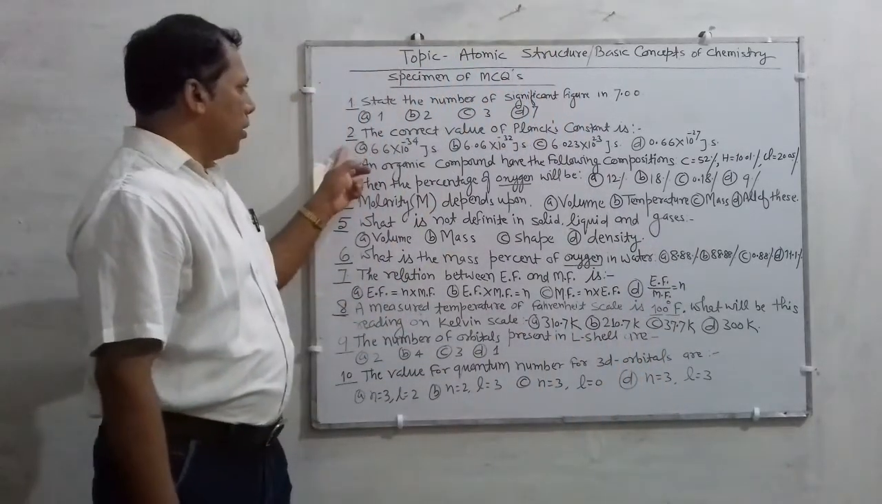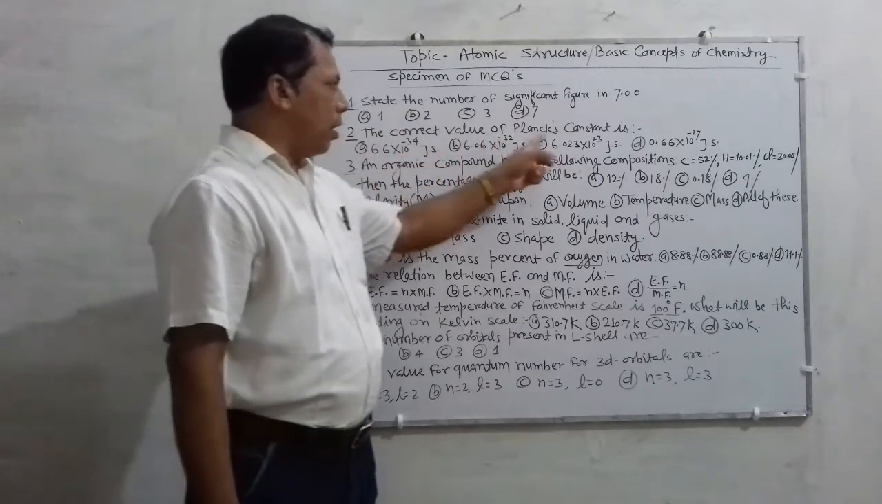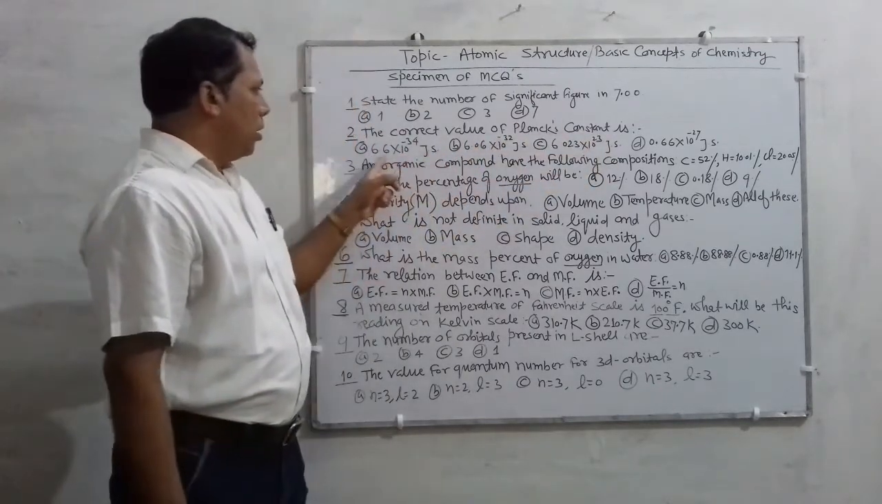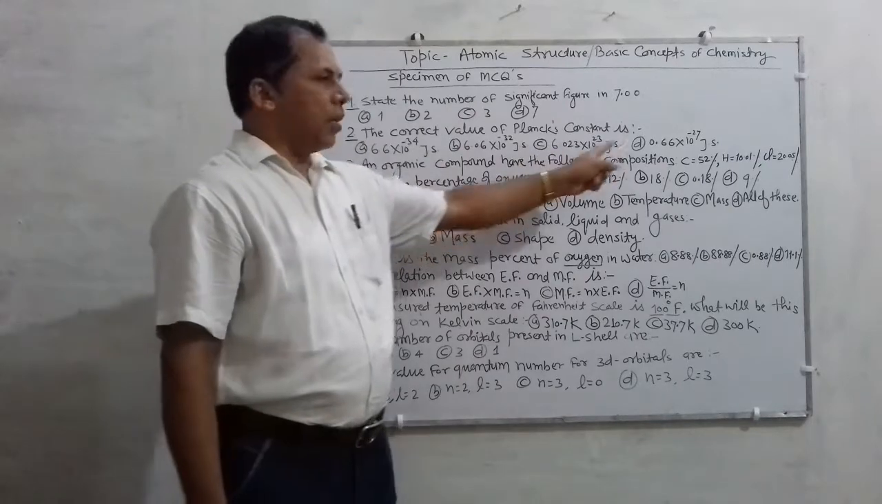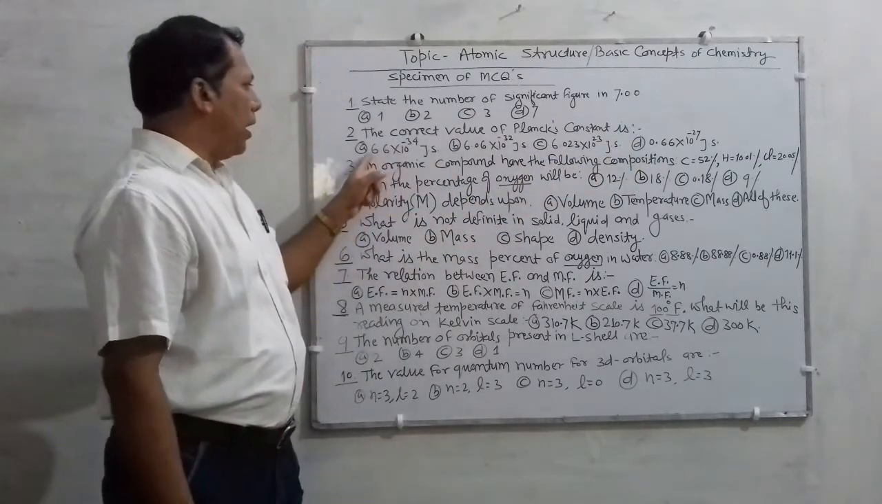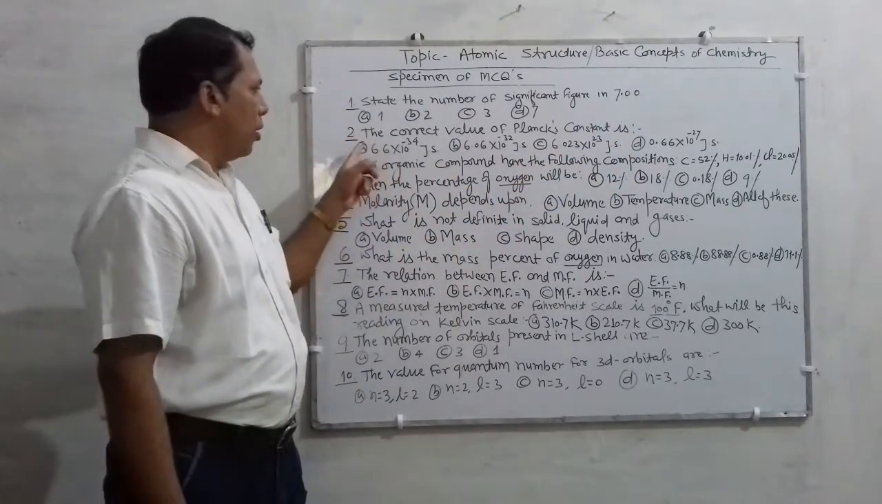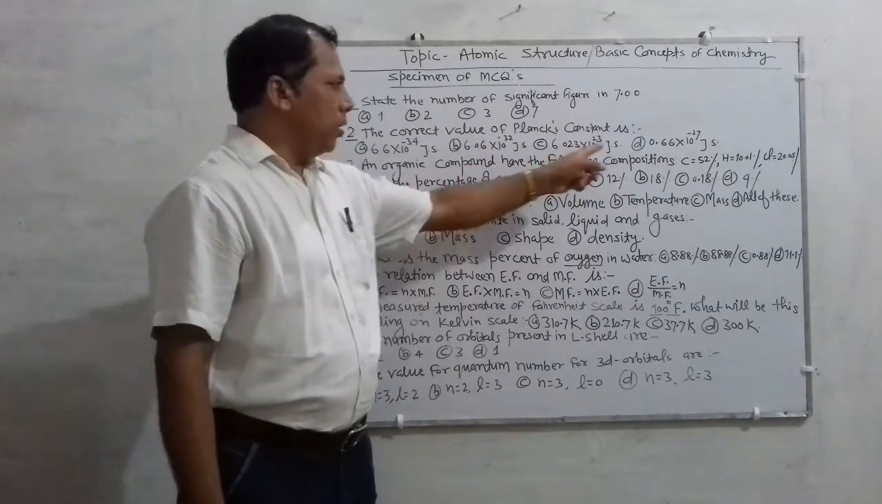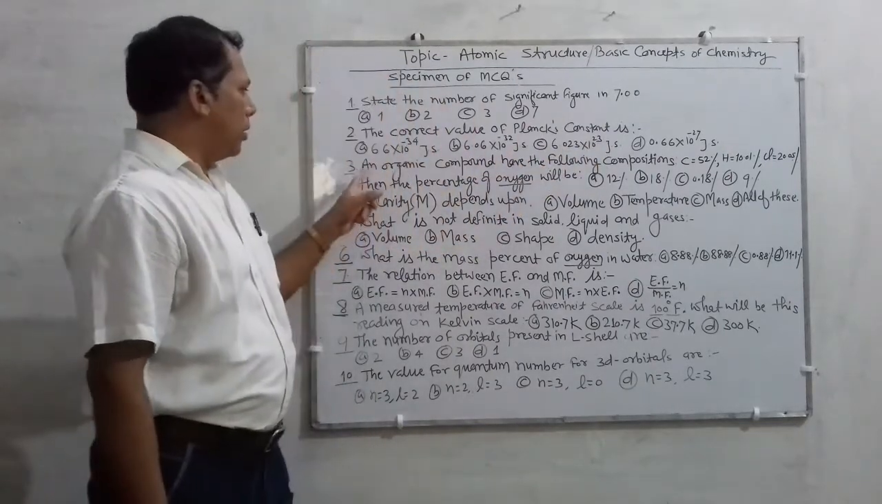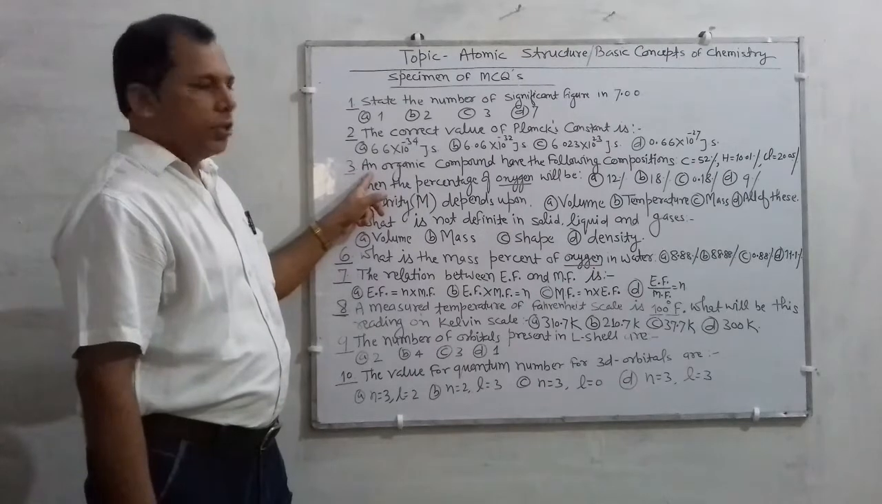Next question is: the correct value of Planck constant is. Similarly, four options are given here. You have to select the correct option which is present in these four options. Next is, that is a good question.